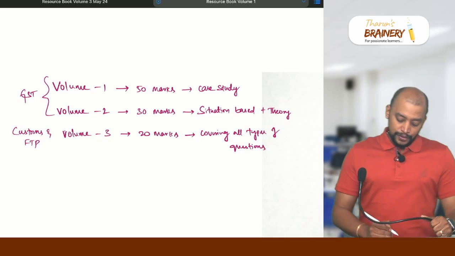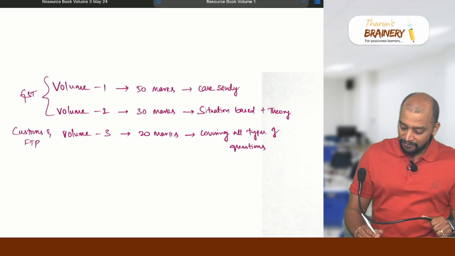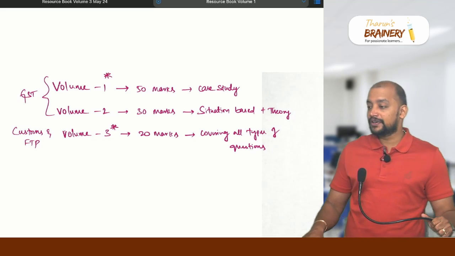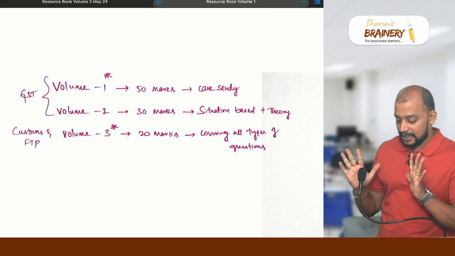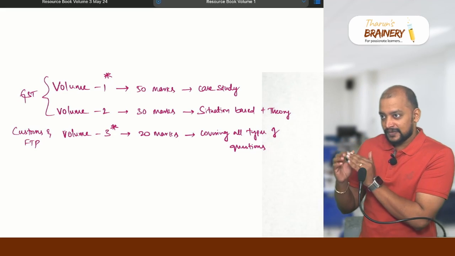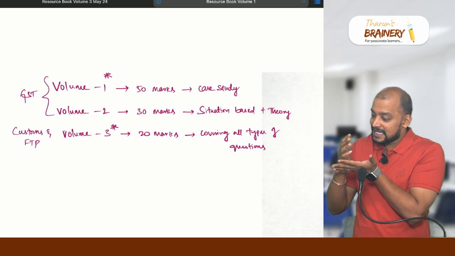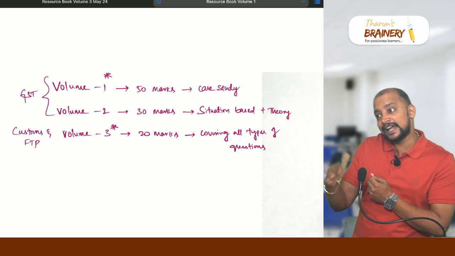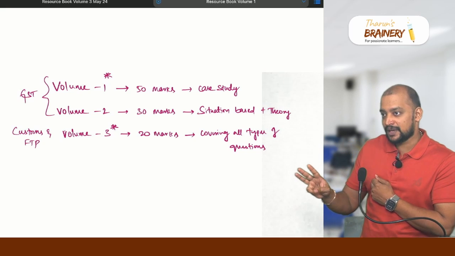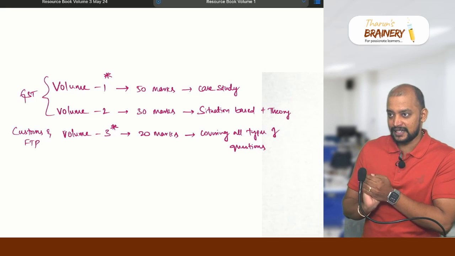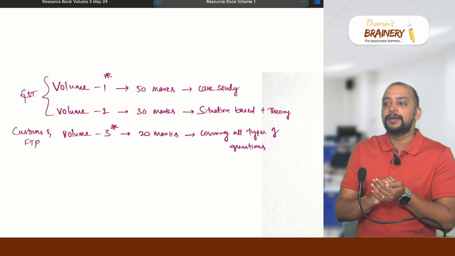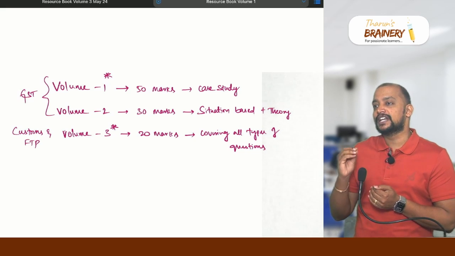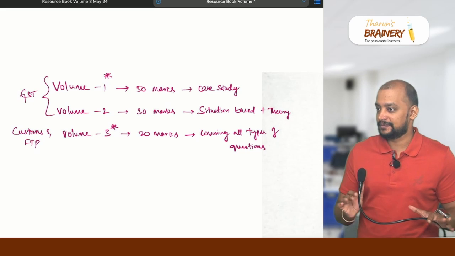So according to me, you need to focus on volume 1 and volume 3. Reason, 50 plus 20, there itself you will be getting 70 marks. And volume 2, you can read thereafter, because that is for 30 marks. So in this 70 marks, if you are able to aim for 60 marks, then even if you get 10 marks in the 30 marks, you will be in the 70s.